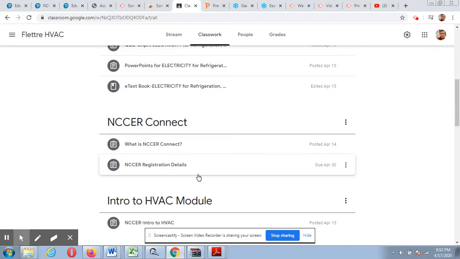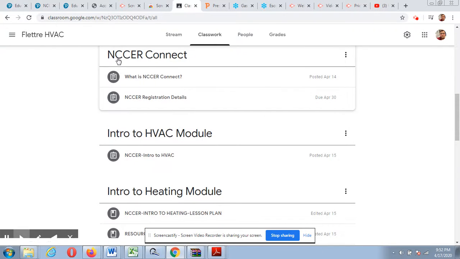And further on down, you're going to see a heading for NCCR Connect. This is going to show you how to get into your NCCR resources. And over there, you're going to be able to view on that platform your NCCR textbooks, PowerPoints, etc.